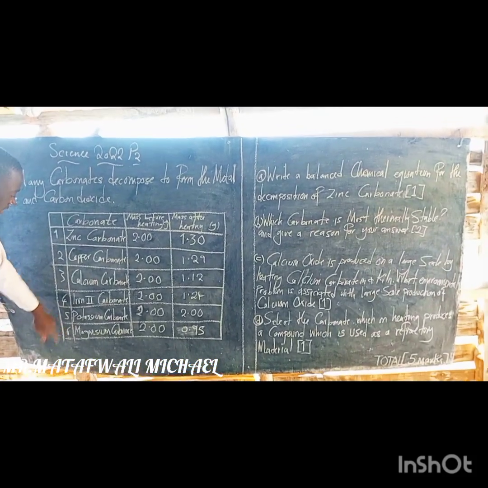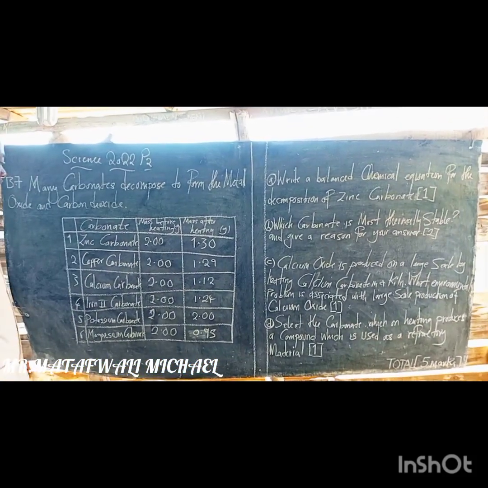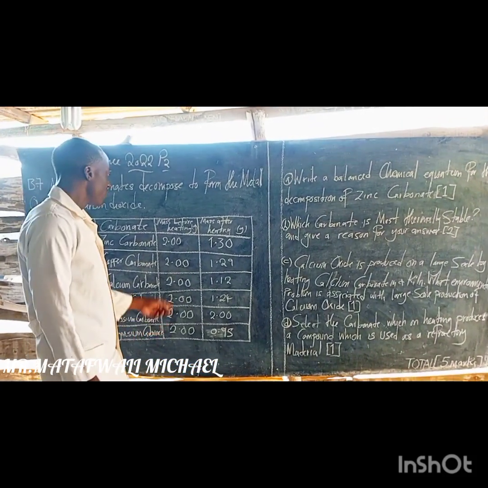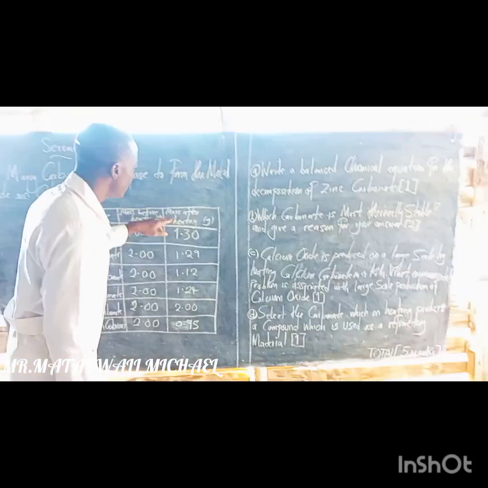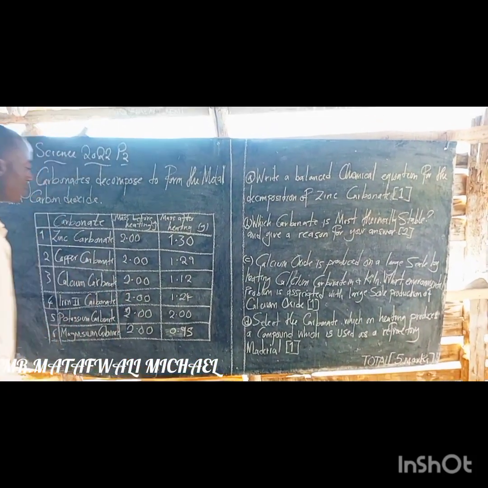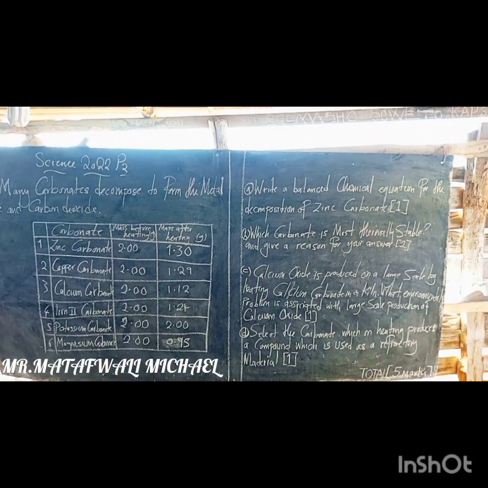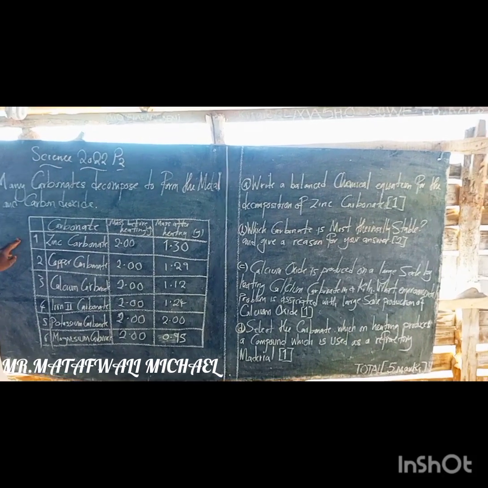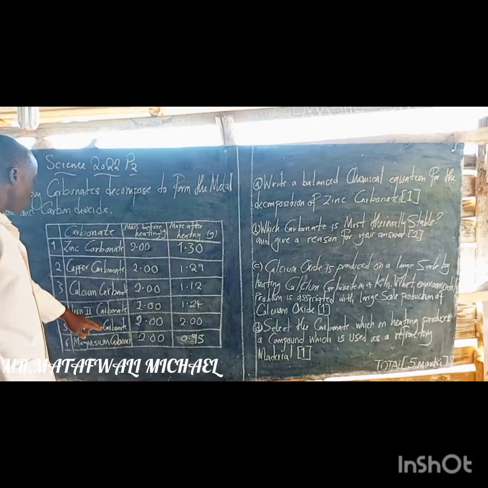Then number 6, it was calcium carbonate, which was 2 grams before heating. Then after heating, it was 0.95 grams.